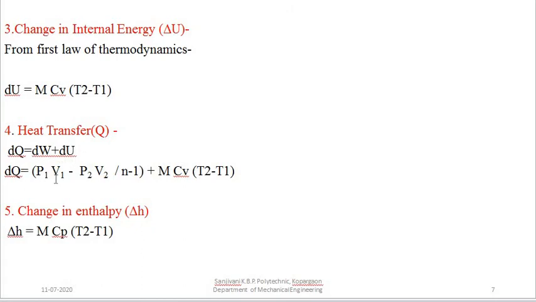Therefore we can write this formula of work done plus the formula for change in internal energy to calculate the heat transfer during that particular polytropic process. Then the fifth parameter is the change in enthalpy for that particular polytropic process, that is given by delta H is equal to m Cp (T2 minus T1). So that is used for all the processes.